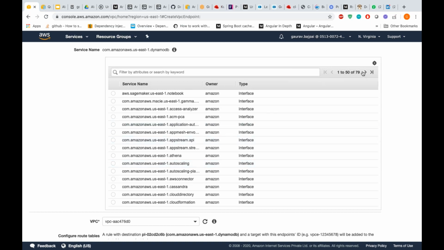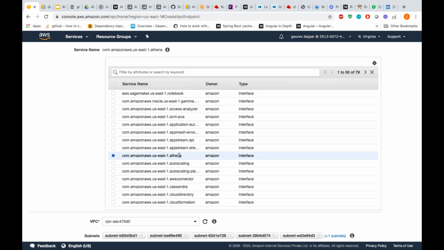Okay, 79 endpoints are there. Means 79 services we can call via endpoints. Now the other thing is, if you configure an endpoint for S3, then you can only call S3. You want DynamoDB, so you have to configure an endpoint for DynamoDB separately. You want, let's say, Cassandra, so you have to create an endpoint for Cassandra. You want Athena, you have to create an endpoint for Athena.